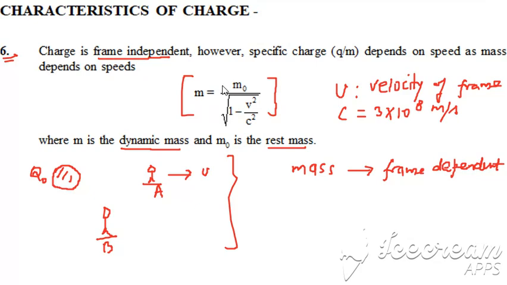So M and M naught are not equal. That means the measurement of mass is dependent on the frame of reference. So mass is frame dependent, whereas the charge is independent of frame. In all conditions you will find the same value of charge, right?